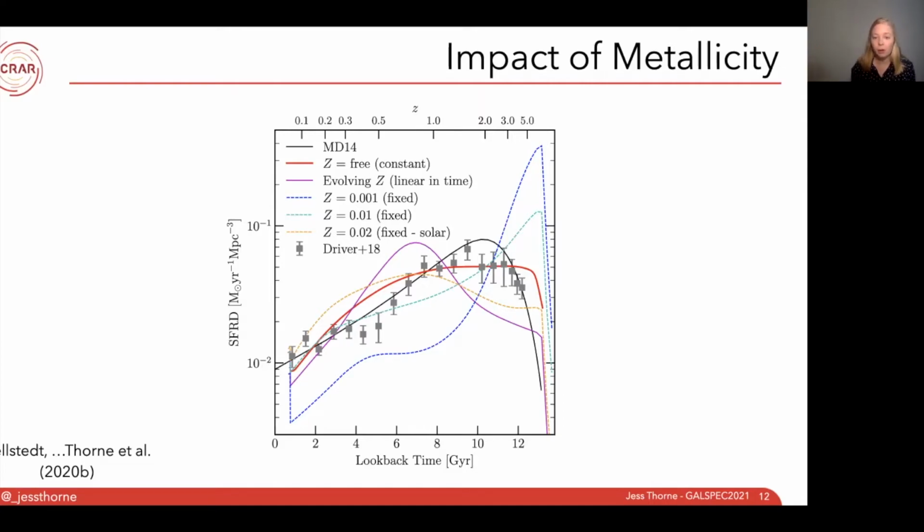For example, the royal blue line represents fitting galaxies with a much lower metallicity than we'd expect them to have. By doing this, we end up with a much, much older stellar population than we'd expect.